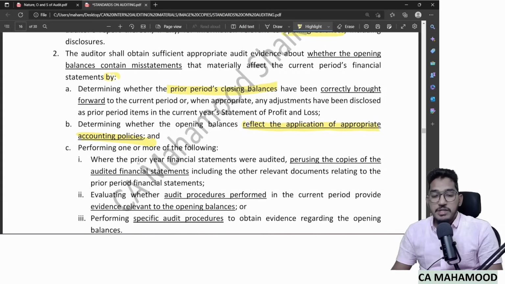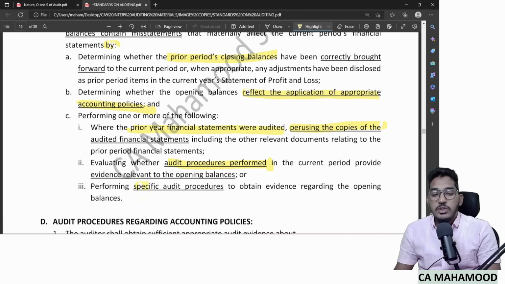And even perform specific procedures. If the prior year financial statements were audited, if last year's financial statements are audited, get the copies of the audited financial statements. Get one copy of the audited financial statements of the last year. And evaluate whether any audit procedures performed in the current year provide evidence relating to opening balances. Sometimes you try to verify current year transactions, but those audit procedures will give you information regarding opening balances. Please be aware of that evidence. And finally, perform specific audit procedures.